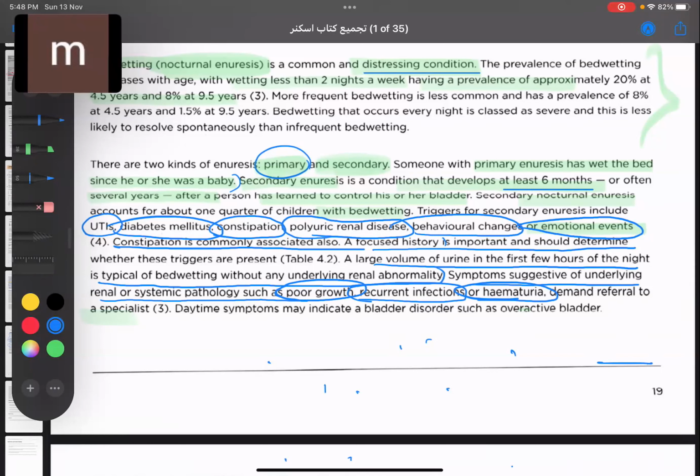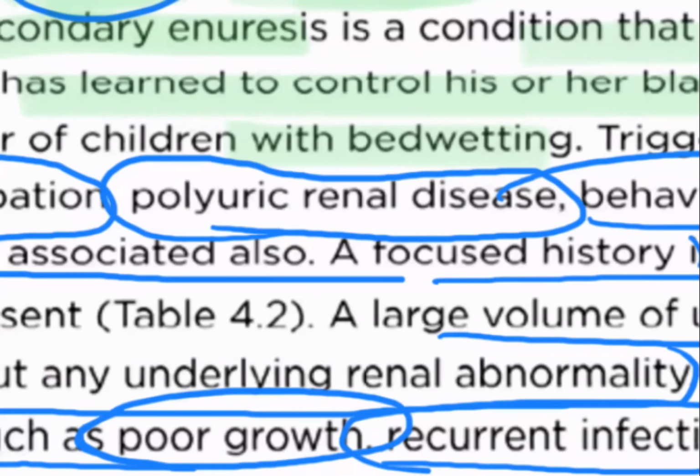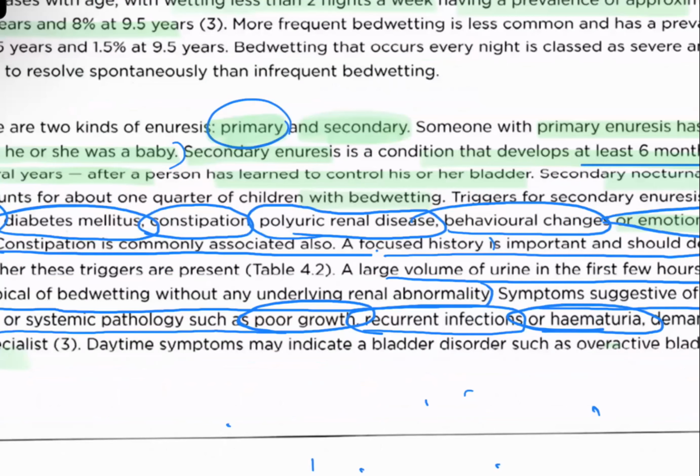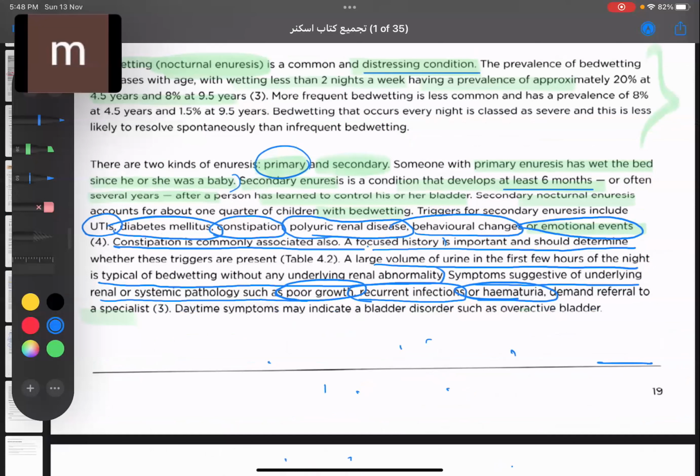That means it is a simple case, there is no pathology. So we'll go for that alarm system, motivation, etc. But if the child is coming to us with nocturnal enuresis and there is poor growth, recurrent infection or hematuria, in that case, we have to think about some kind of pathology. Accordingly, we have to treat.